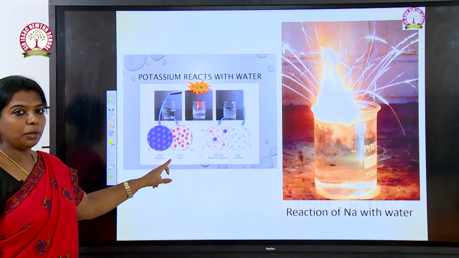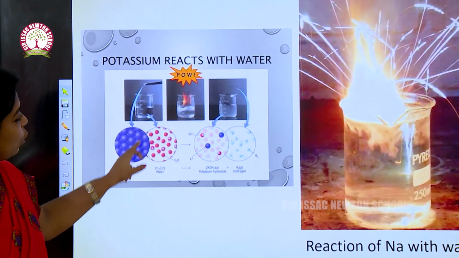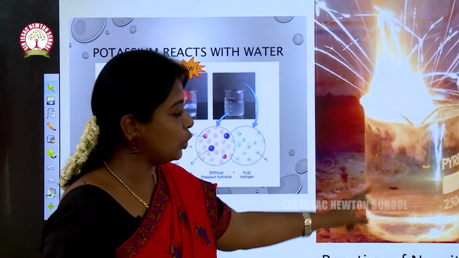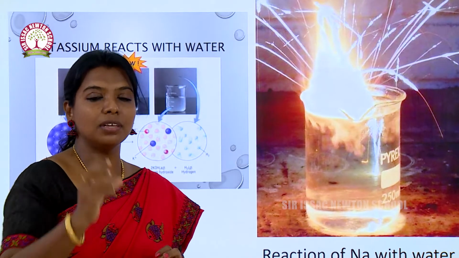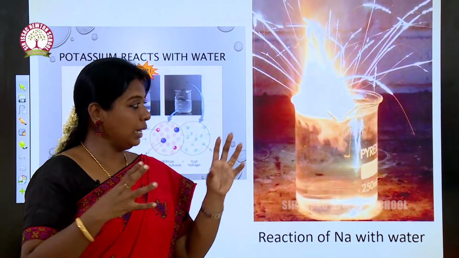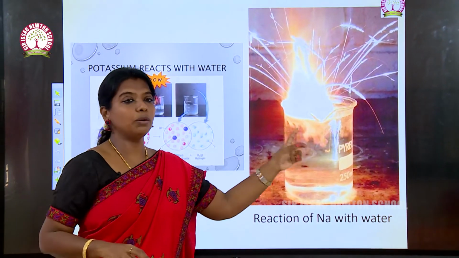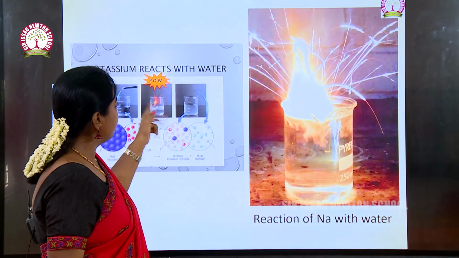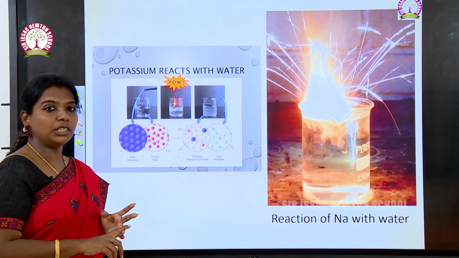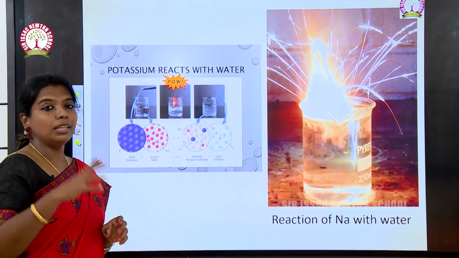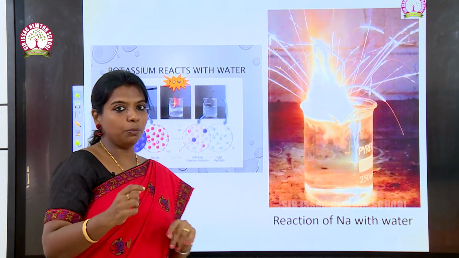See, the experiment is given here which we have read earlier. Reaction of potassium with water, reaction of sodium with water. We have already seen that sodium is a soft metal and it explodes when it reacts with water. When we put a piece of sodium in water, it will explode. Potassium also explodes. Sodium and potassium are soft metals, and have a vigorous reaction with water.